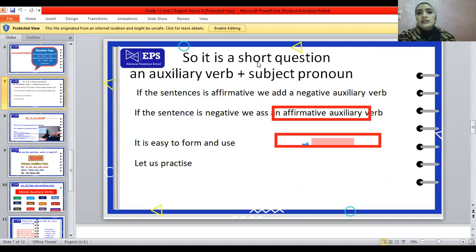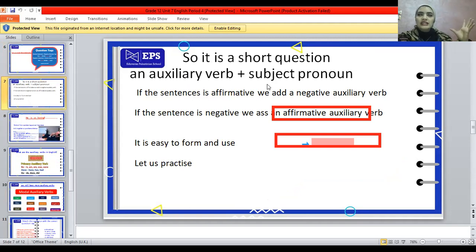This question is a short question and it consists of two parts. The first part is the auxiliary verb. What is the meaning of auxiliary? We're going to learn about it right now. And the second thing is the subject pronoun. What is the subject pronoun? I'm talking about a person.